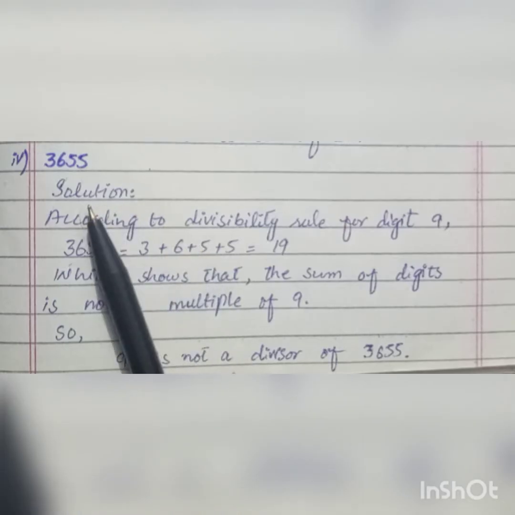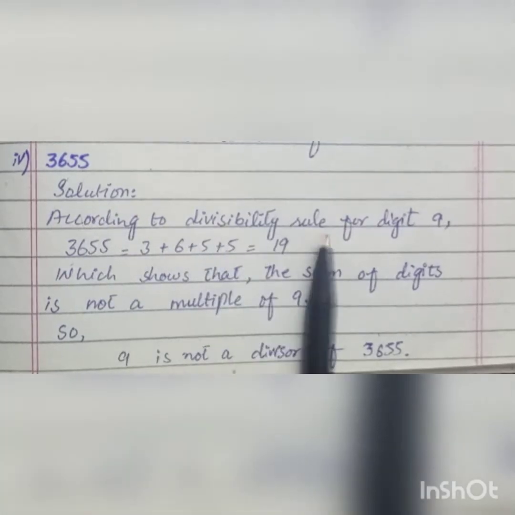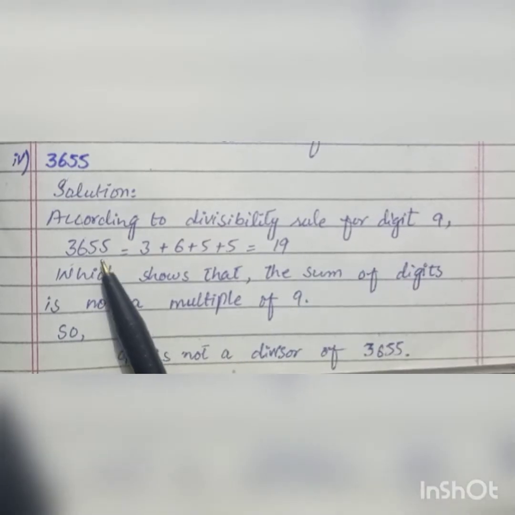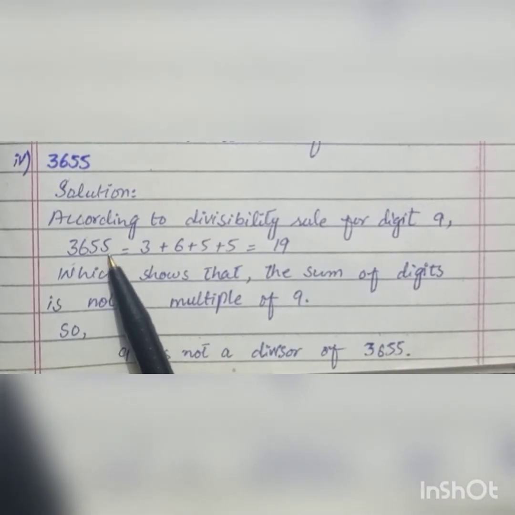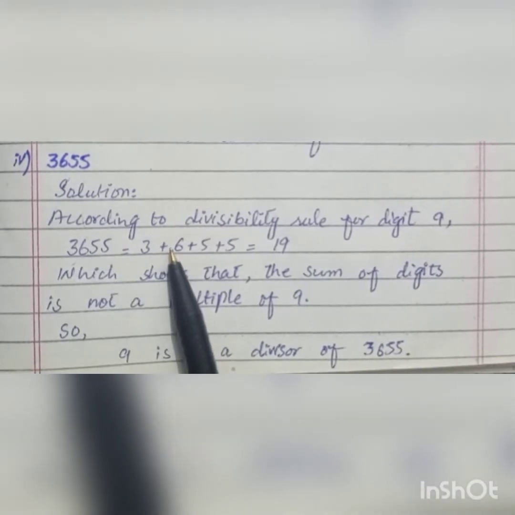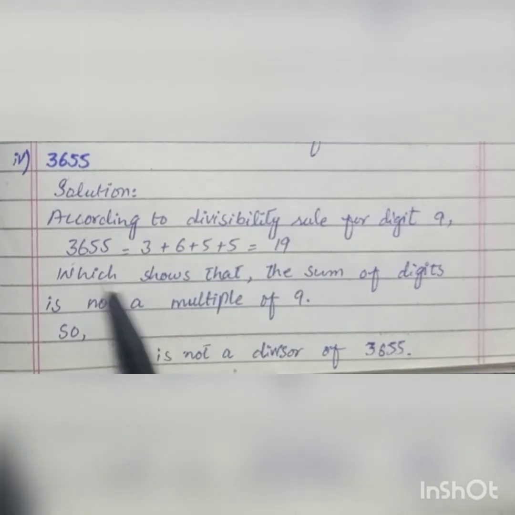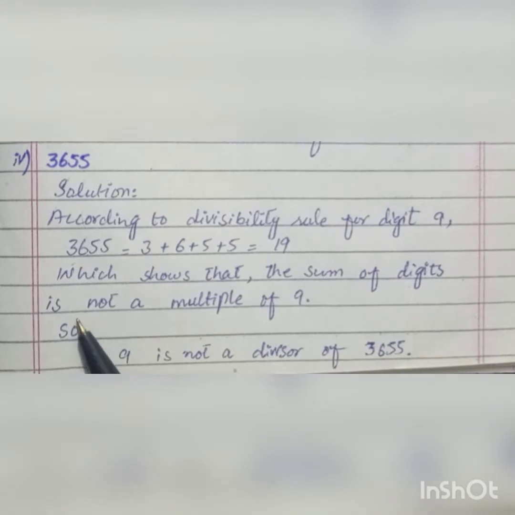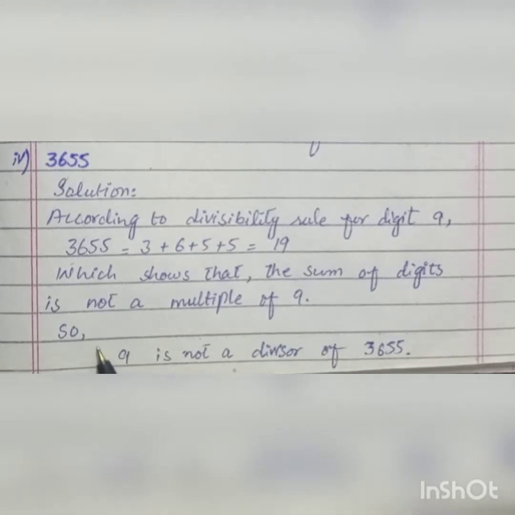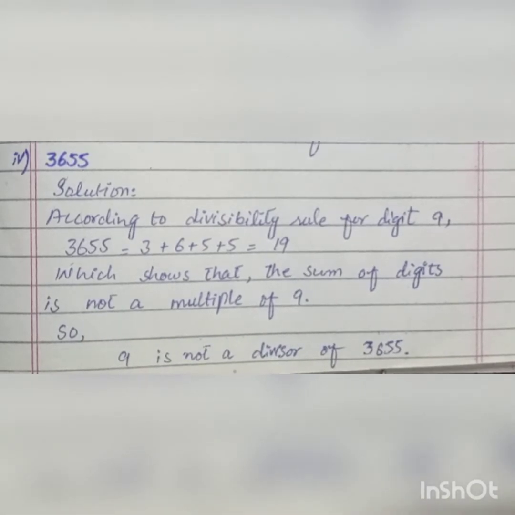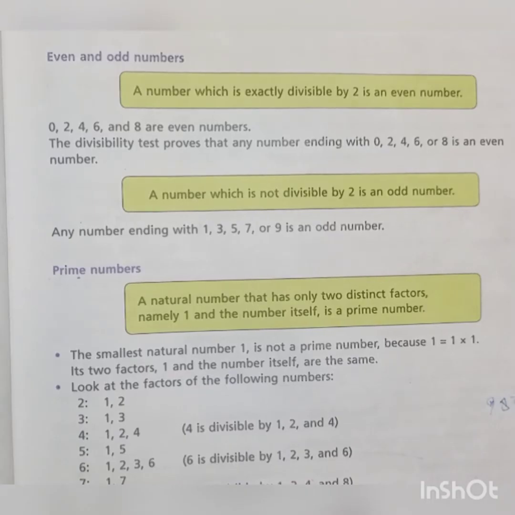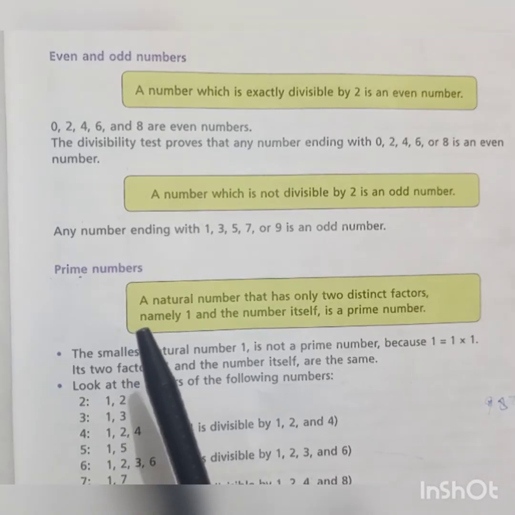So students, here is the solution, that is according to divisibility rule for digit 9, 3655. When we sum up the digits 3 plus 6 plus 5 plus 5 is equal to 19, which shows that the sum of digits is not a multiple of 9, so 9 is not a divisor of 3655. Students, we have completed question number 10, 11 and 12. Now move towards next concepts.